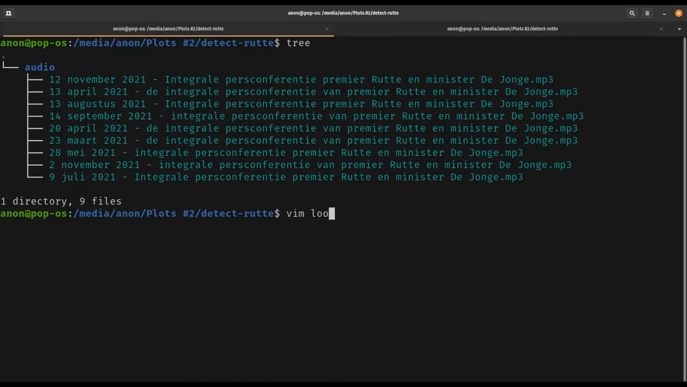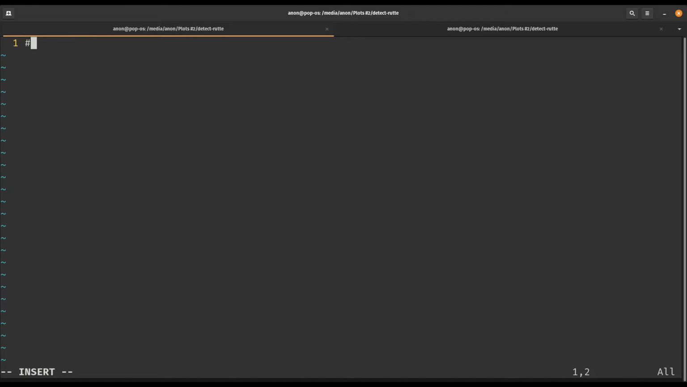For convenience, we convert all audio files to uncompressed audio files with a bitrate of 16 kilobits per second. This poorly designed bash script will convert all audio files to the desired format.